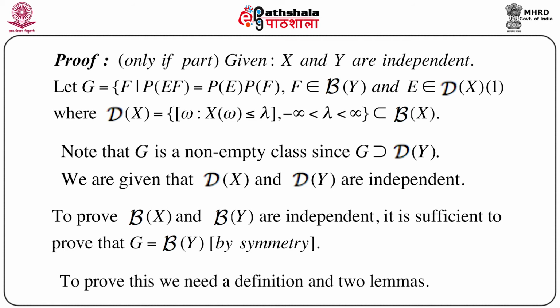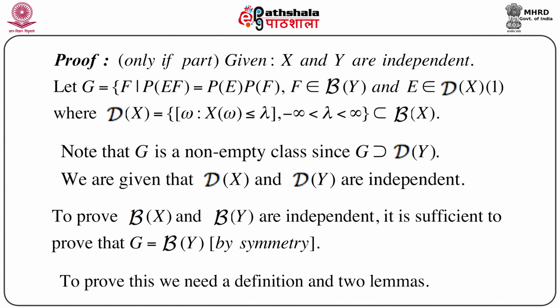the set of all omegas such that X of omega is less than or equal to lambda, provided lambda lies between minus infinity and infinity. Now remember one thing, it is immediately clear that this script D of X is a subset of script B of X, that is the Borel sigma field generated by X. It is also immediately clear that G is a non-empty class, since G contains script D of Y.